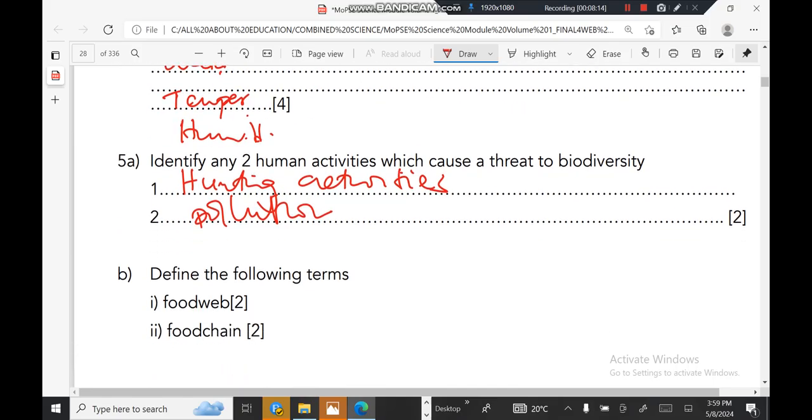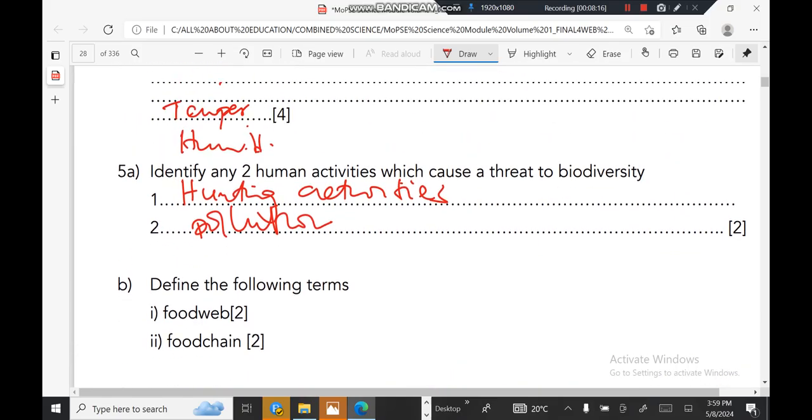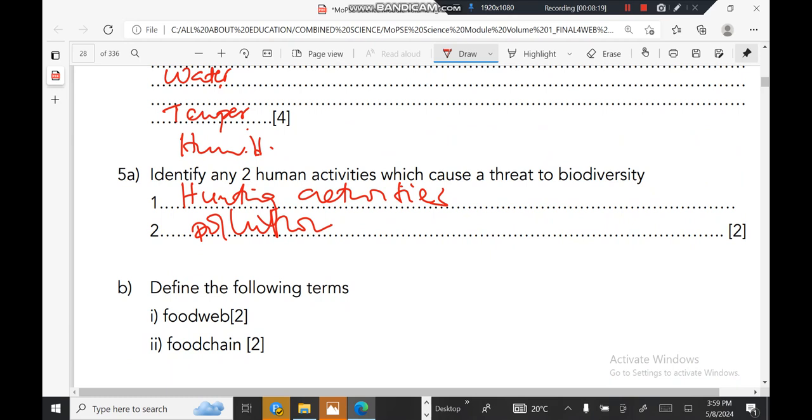Okay, all right. Define the following terms. A food web. A food web is a feeding relationship in nature made up of different interrelated food chains. That's what you call a food web. And a food chain is a feeding relationship where there is a movement of energy, or what we call food, along the different links of organisms feeding on one another. Okay, so that's it, guys. Let's move on and talk about other questions that might come in paper one.